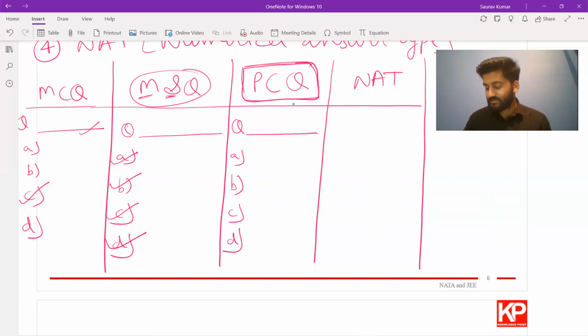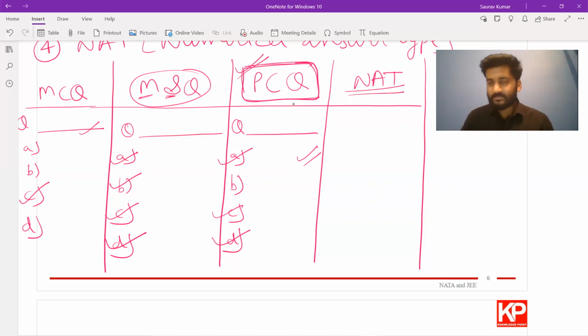Out of these, you can say A could be the most preferred choice based on some logic, so this would be the right answer. Or they can give you these options and want you to choose 3 of them, the most preferential ones. So those could be A, C, D. Such kind of questions could be asked in the PCQ. I have added some examples related to PCQ, so we will study them in detail.